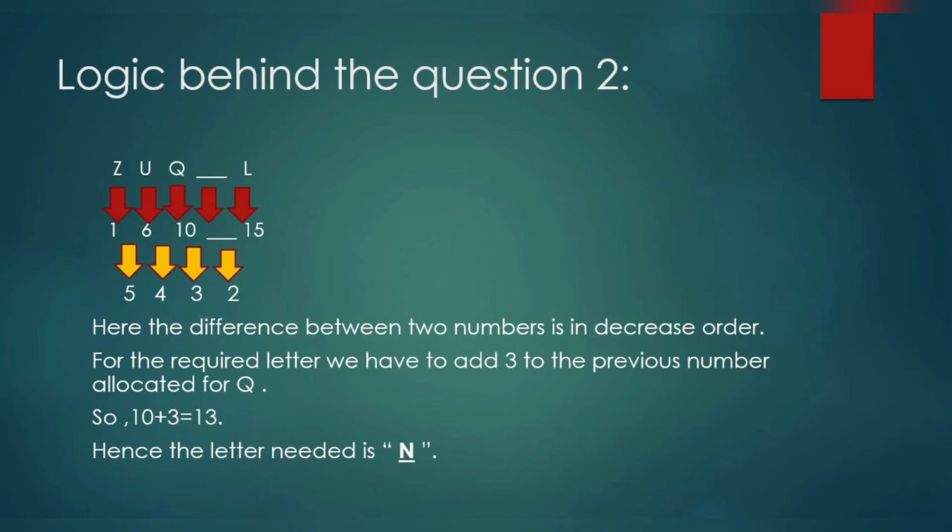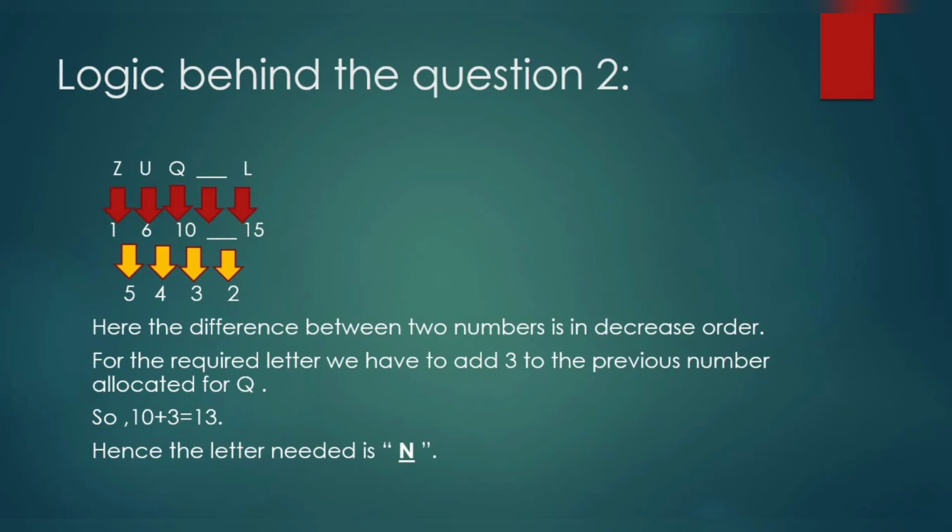If you observe the question, the letters given are Z, U, Q, and the letter we have to find is L. As I already said, I am counting the letters from Z. So I am giving the numbering from Z, that is Z is 1, U is 6, Q is 10, and the required letter L is 15.